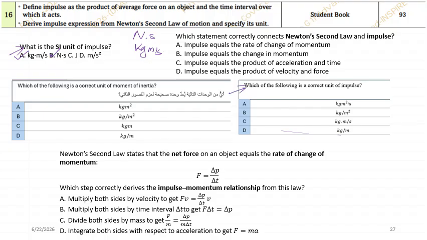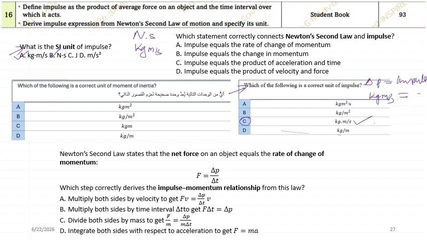Now look at this question. Which of the following is the correct unit of impulse? Impulse is equal to change in momentum, so the change in momentum unit will be exactly equal to the impulse unit as well. Momentum has kg meter per second, so impulse also has the same unit. C will be the correct answer.